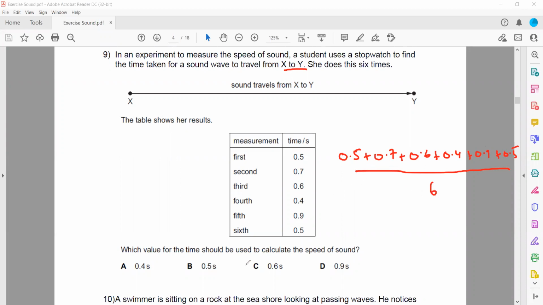When you sum and divide by 6, it will be about 0.6 second. So to take an average, sum the values and divide by the total.